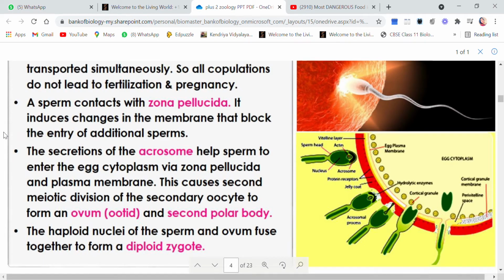Again, I am repeating that as soon as the acrosome will release certain enzymes, and these enzymes will help the sperm to enter into the zona pellucida and plasma membrane of the ovum, at that point of time, second meiotic division will get completed and we will get two cells. One is the secondary oocyte or the ovum or the ootid, and the other one is the second polar body.